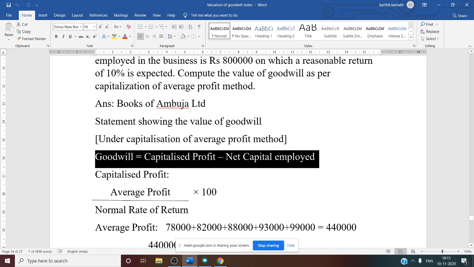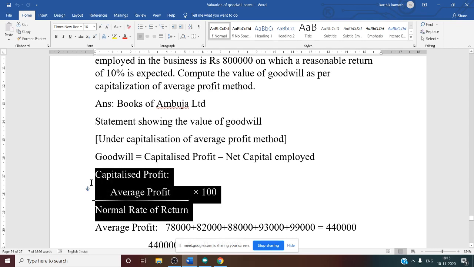We have to find out capitalized profit. For capitalized profit there is one more formula: average profit divided by normal rate of return into 100. If it is capitalized profit with the help of the super profit method, then the formula changes to super profit divided by normal rate of return into 100.